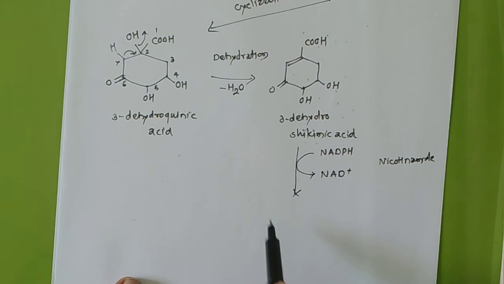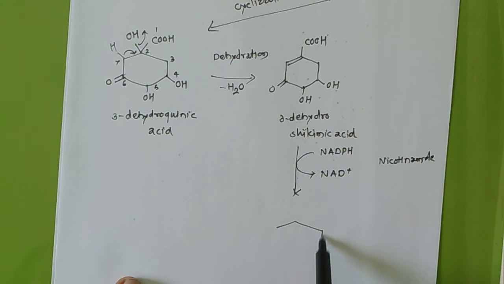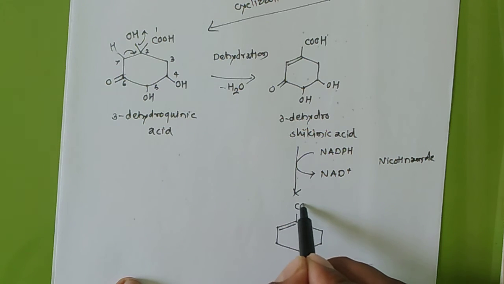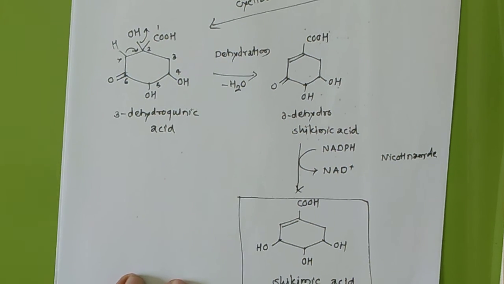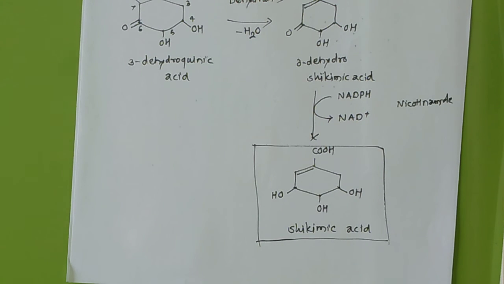And after reduction, what you will get is our target molecule, which has the double bond, COOH, now here HO, and the name of this compound is shikimic acid, right? So this is our target molecule. Okay, shikimic acid. Hope you understand. Again I will revise this one. What have we taken?